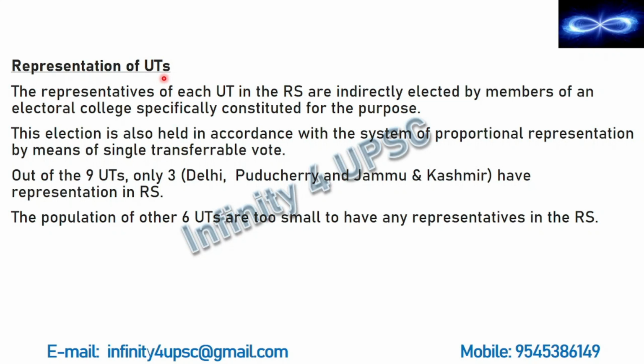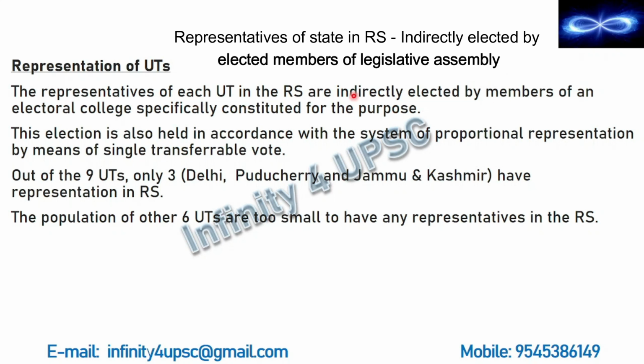Representation of Union Territories. The representatives of each Union Territory in the Rajya Sabha are indirectly elected by members of an electoral college specifically constituted for the purpose. We had seen that the seats of states in Rajya Sabha are also indirectly elected, but they are elected by the elected members of the Legislative Assembly.